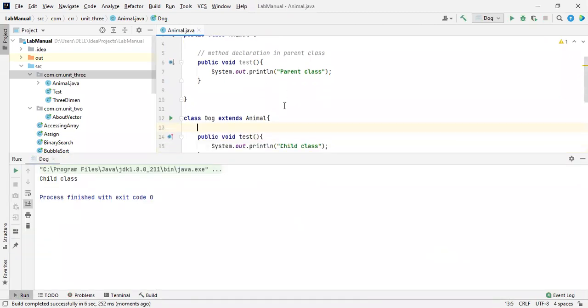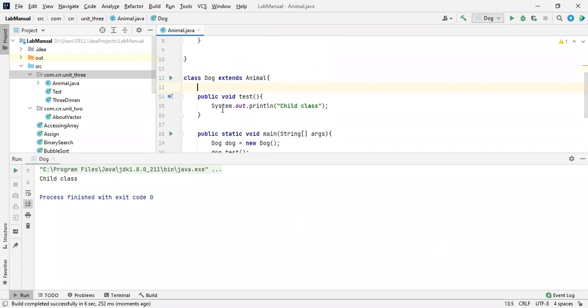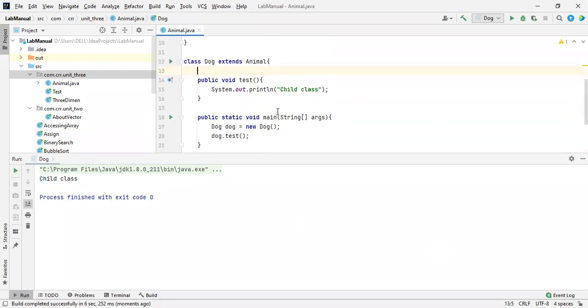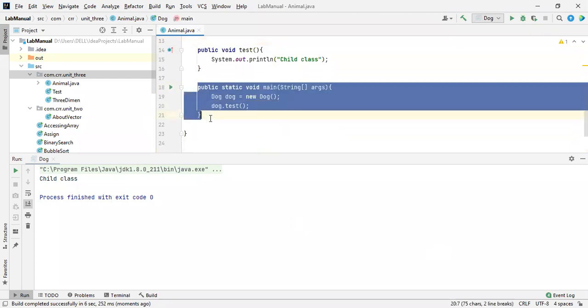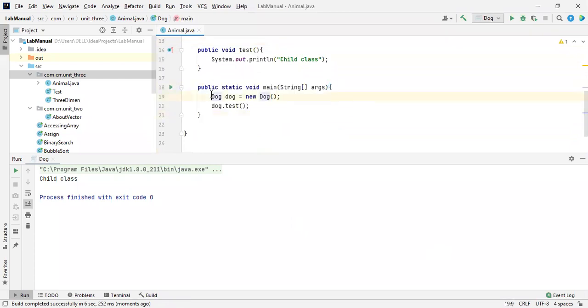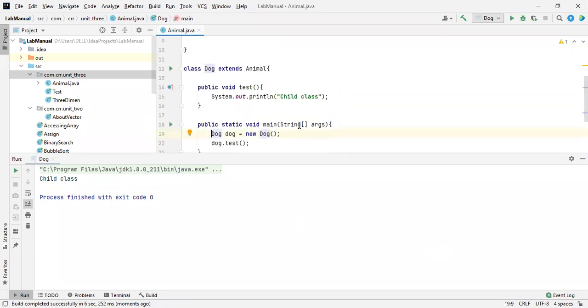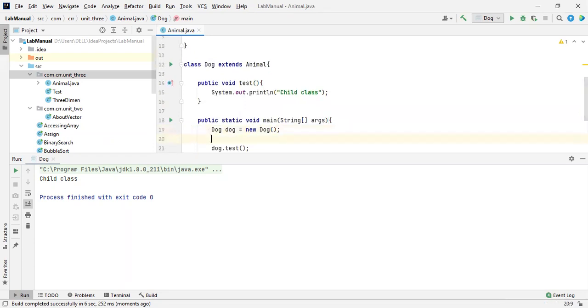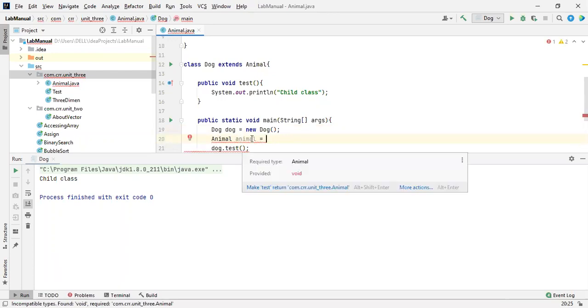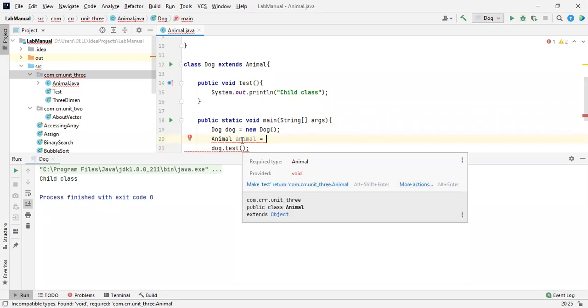See this, only this has been accessed, because here we created the object of the child class. If we declare the object of a parent class, let me declare that: animal is equals, this is the variable name. Don't you think this is a keyword? If I mentioned animal, do we need to mention animal? No, it should be any name.